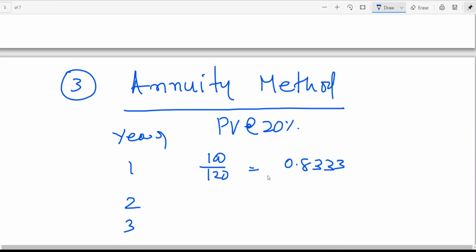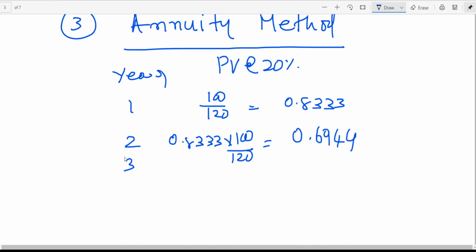After 1 year, 1 rupee is going to become 0.833. This is the discounting factor of a rupee. Then this 0.833 further decreases at the end of the second year. It is going to be something like 0.6944. So you need to calculate the annuity factor for how many years? 3 years, based on the certain number of years of purchase.